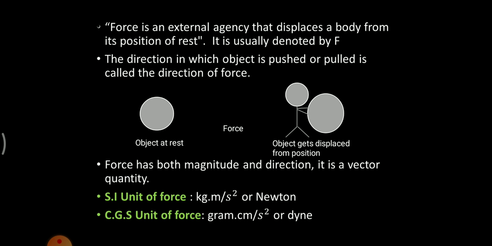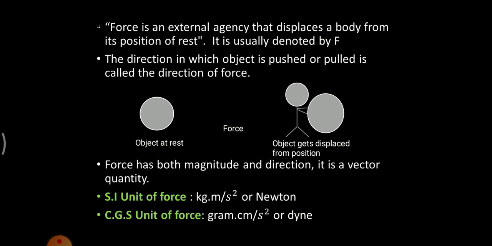Now, the SI unit of force and the CGS unit of force. This SI unit came from a law which is nothing but Newton's second law. In mathematical form, Newton's second law is written as F equals ma, where m stands for mass and a stands for acceleration due to gravity. Now, if we write those quantities in terms of SI units, mass is written in terms of kg and a is simply acceleration, whose SI unit is meter per second square. So in short, the SI unit of force is kg dot meter per second square.